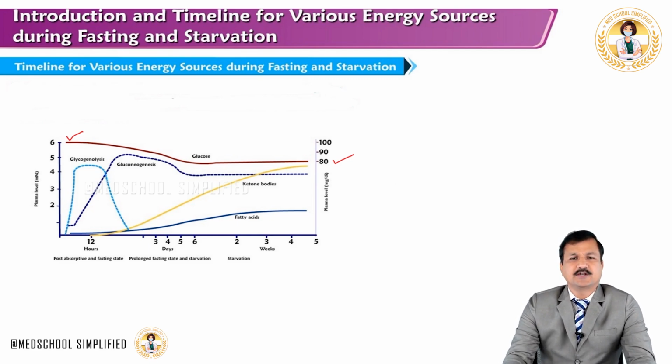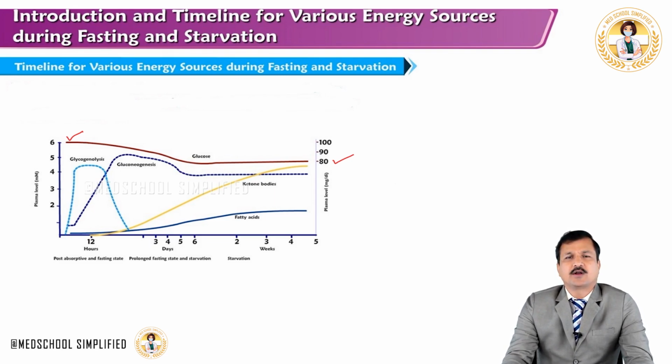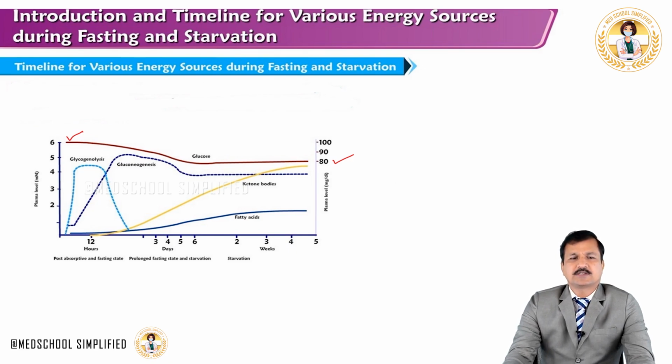Glycogen degradation, that is glycogenolysis, starts 2 to 3 hours after meals and continues to rise until 12 hours of fasting, where it peaks. From the peak it starts to fall for the next 12 hours, which means by 24 hours there will be complete degradation of glycogen. So glycogen's contribution to blood glucose maintenance during the post-absorptive period and fasting state is maximum at 12 hours and then continues to decline.